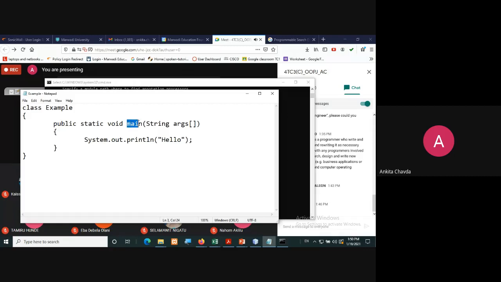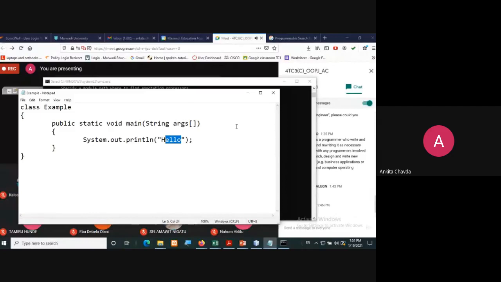From there execution will start. And here you already know what the print method is, either printf or something else. Print means it will show whatever you have written between the double quotation marks on your output screen. So here I have written hello, so hello should be printed on my output screen. This is my requirement. This should happen. But how will this happen?